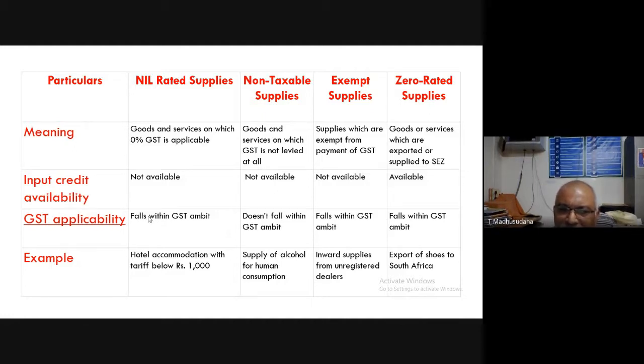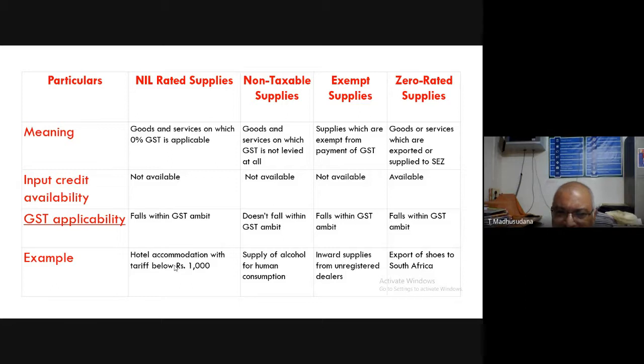hotel accommodation with tariff below 1000 rupees is an example. That means in a hotel, suppose you go to any hotel and hire a room, if the rent of the room is below 1000 rupees, you need not pay GST.